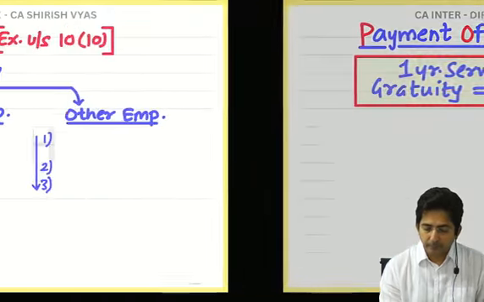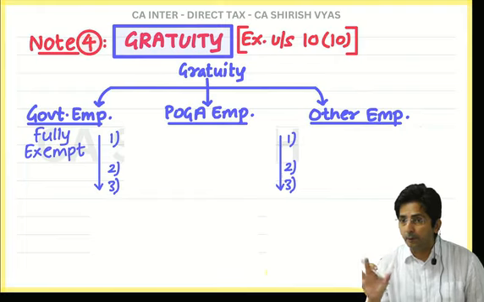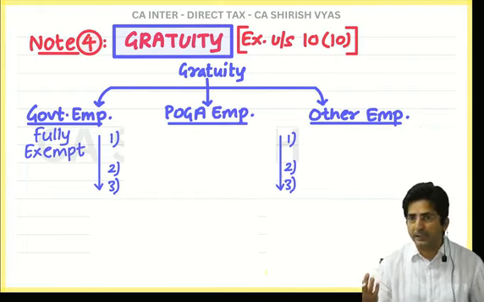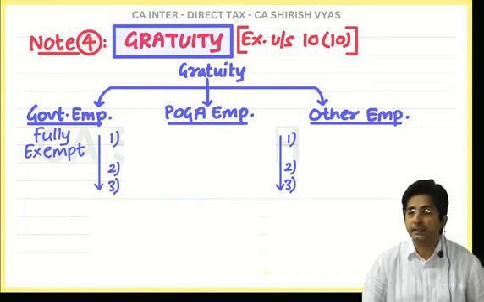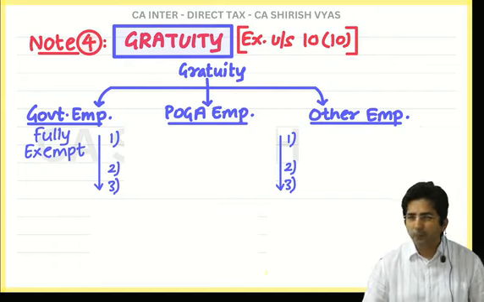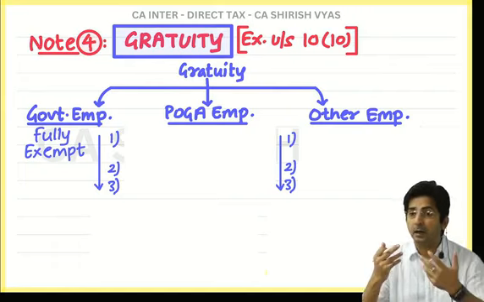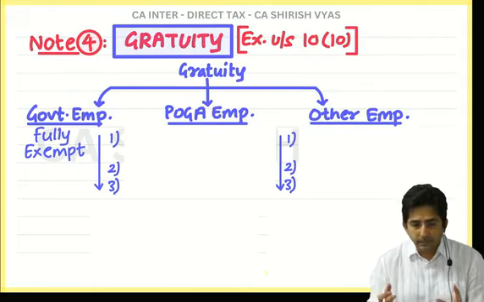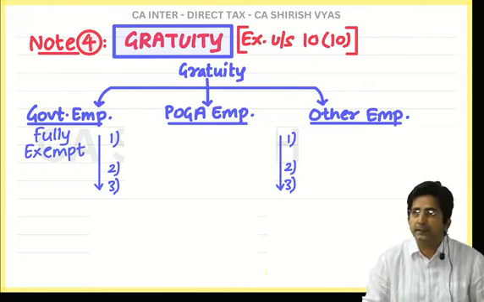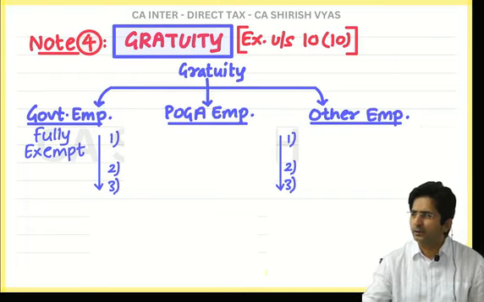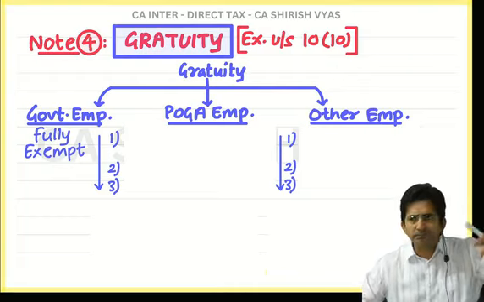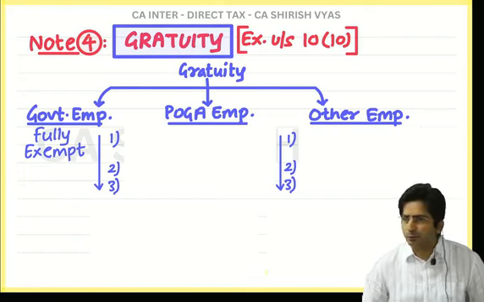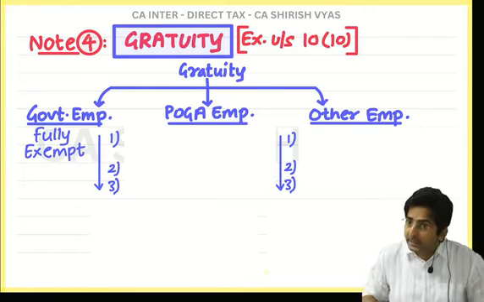Now see, what a POGA employee is I'll tell you, but let me say something about the Payment of Gratuity Act. You know, for gratuity there is a law, the Payment of Gratuity Act 1972. And you know why the law was made? Because sometimes people are ungrateful. Some employers are ungrateful. Like imagine if I say, you worked under me for 20 years, so what? You didn't work for free, I was giving you salary. Now you are retiring, get lost, next employee. This is so ungrateful. There are people like this in India.